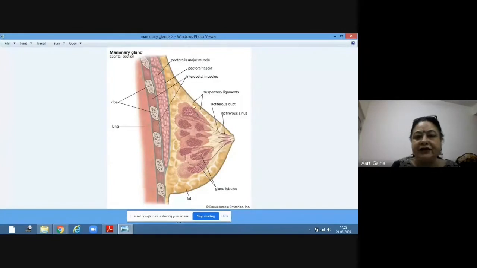Here the internal structure is more clear. These are the tubules, the lobules. How many lobules? 15 to 20 lobules are present in each breast. And these lobules have clusters of cells. These are the alveoli cells. These cells secrete milk, and ultimately the ducts come and join here in the lactiferous duct. And these lactiferous ducts are the ducts from where the milk is sucked out.